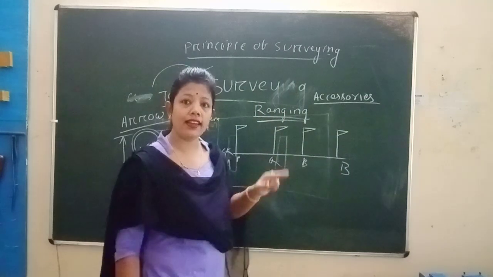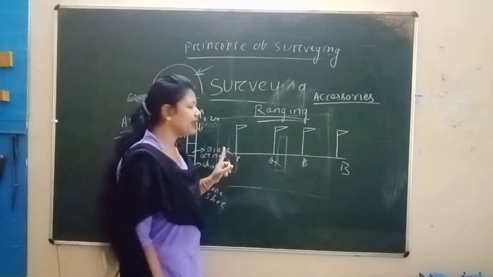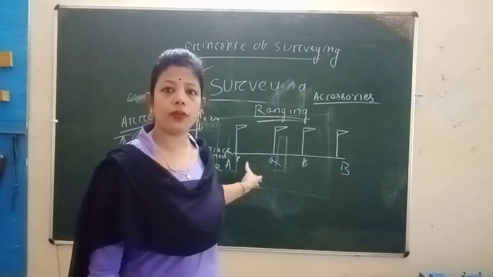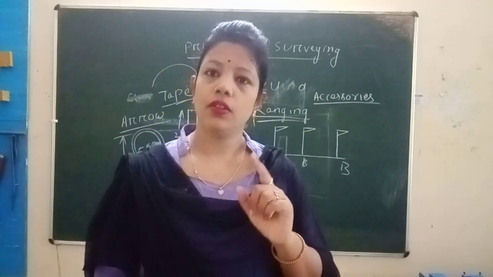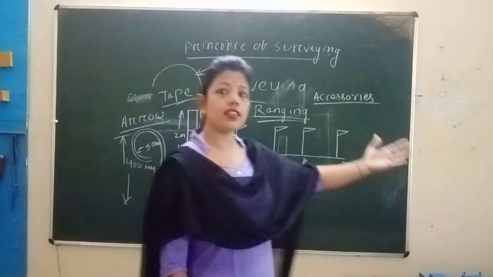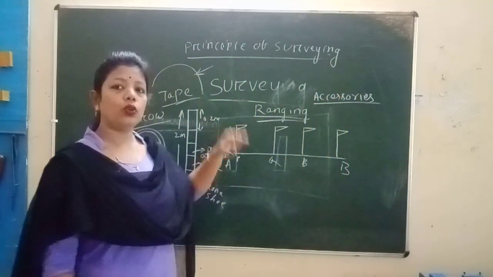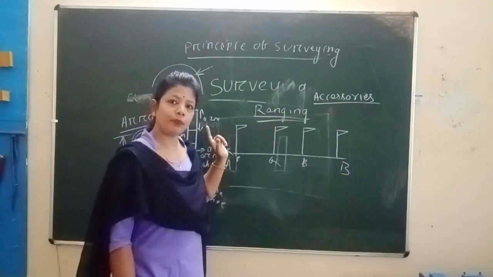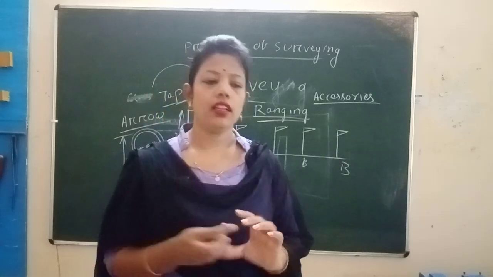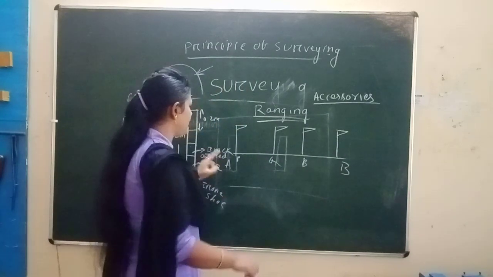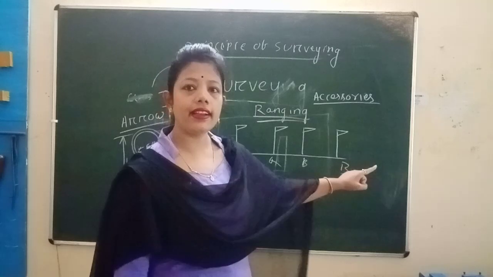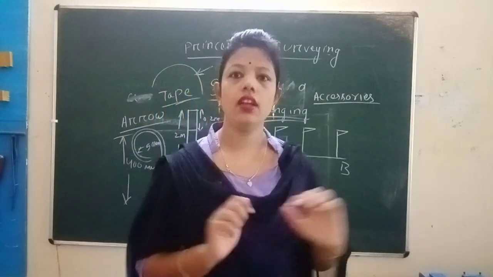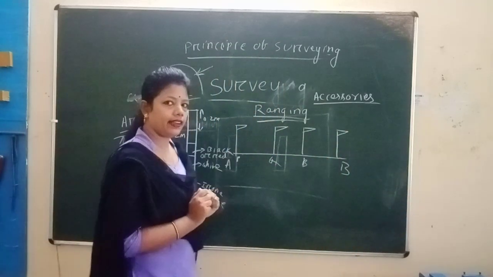The follower is the one who holds the chain at the zero end station. So we know how we create a direct ranging. When the intermediate points are visible, it is called direct ranging.